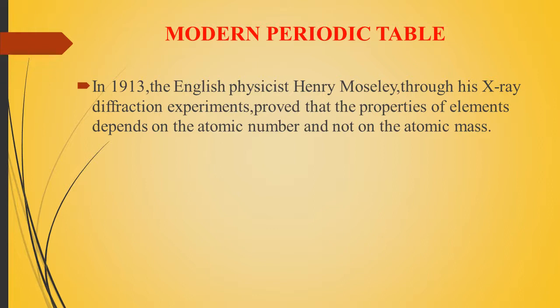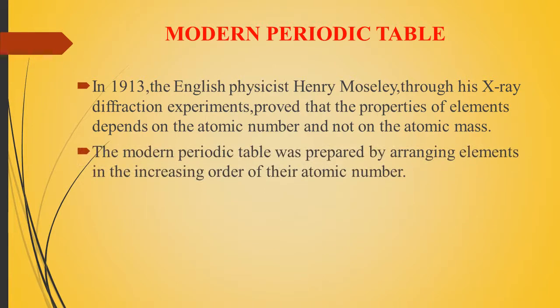Earlier we saw arrangements according to atomic masses or atomic weight, but he proved that the properties of elements depend on the atomic number, not the atomic mass.